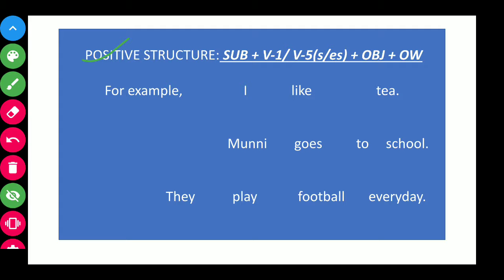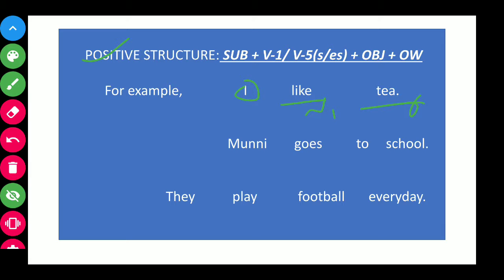Here one thing we must know: in each and every sentence there may not be objects and other words, but there must be a subject and the subject will be followed by a verb, whether it is V1 or V5. Now for example, I like tea. I is the subject here, like is V1, then tea is the object.